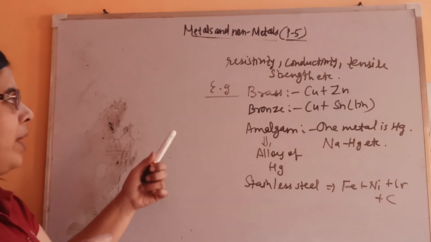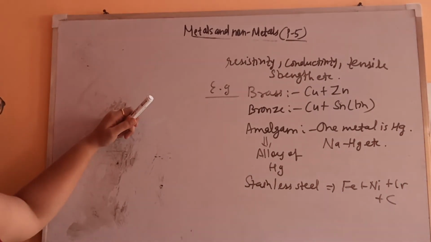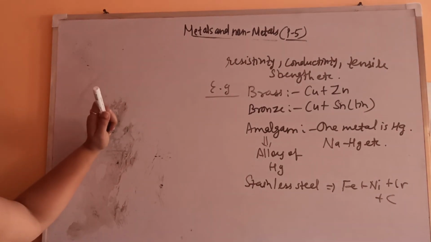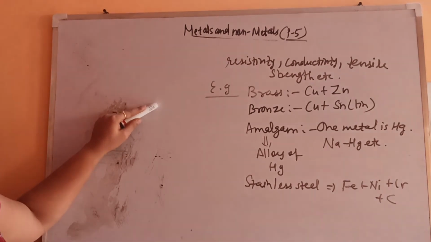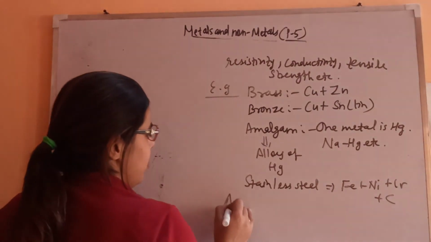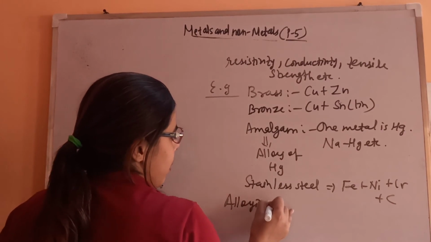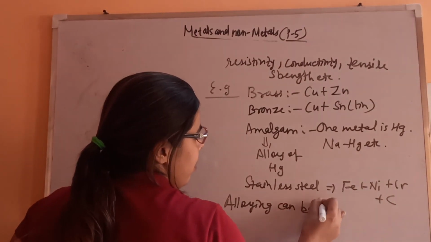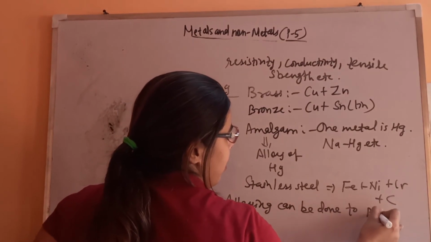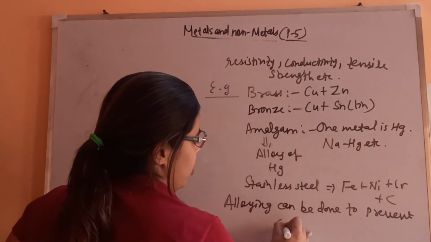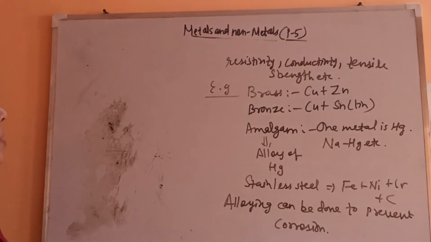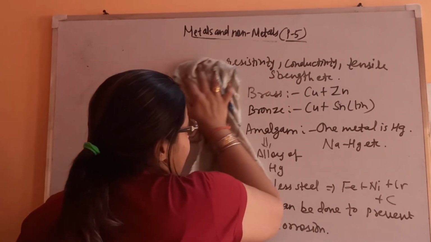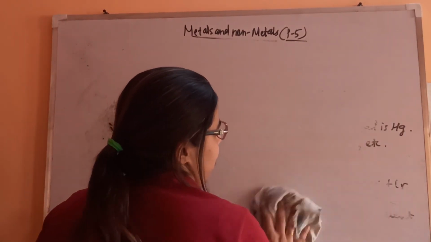So what is alloying? Alloying is the process of making alloys, or the mixing of a metal with another metal, or a metal with a non-metal, so that the properties of the metals can be improved. So this is alloying. Alloying can also be done to prevent corrosion. Fine. So these are the few steps to prevent rusting or corrosion.